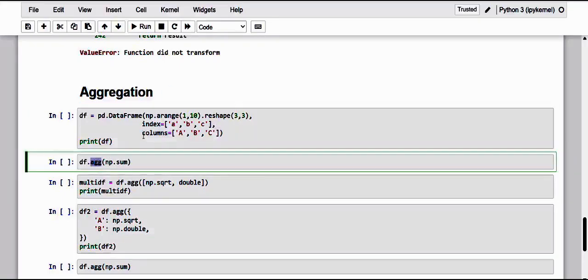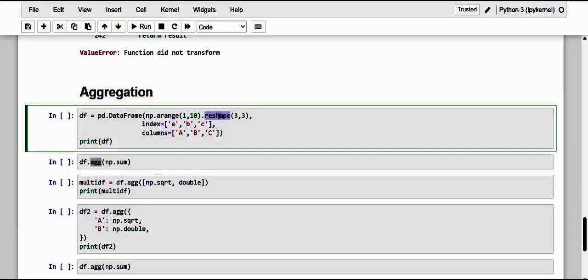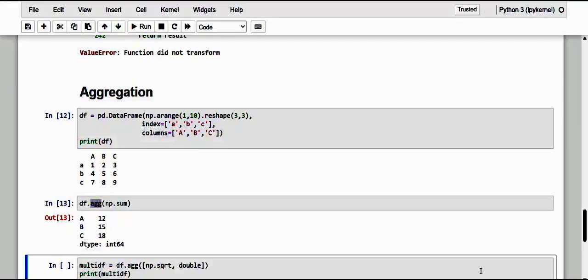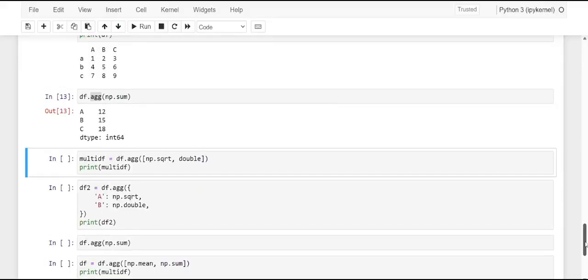Fine. Let me start by defining a data frame. As before, we are creating it with the shape of a 3 by 3 matrix, with the index as lowercase a, b, c and the columns as uppercase A, B, C. And kindly have a note of it, dear friends, we are going to make use of this aggregation function. So here we are calling it as an aggregation function. And on executing, first of all, let me see here what it makes. Yeah, here it is showing it.